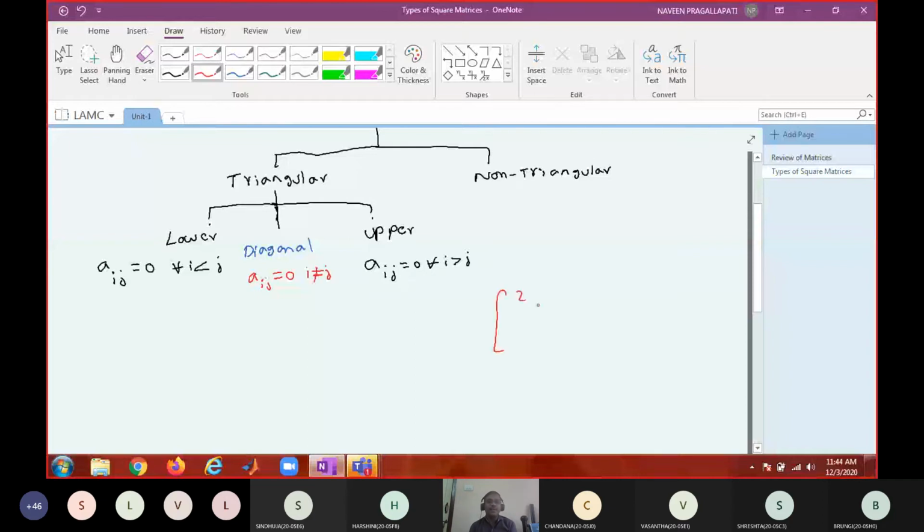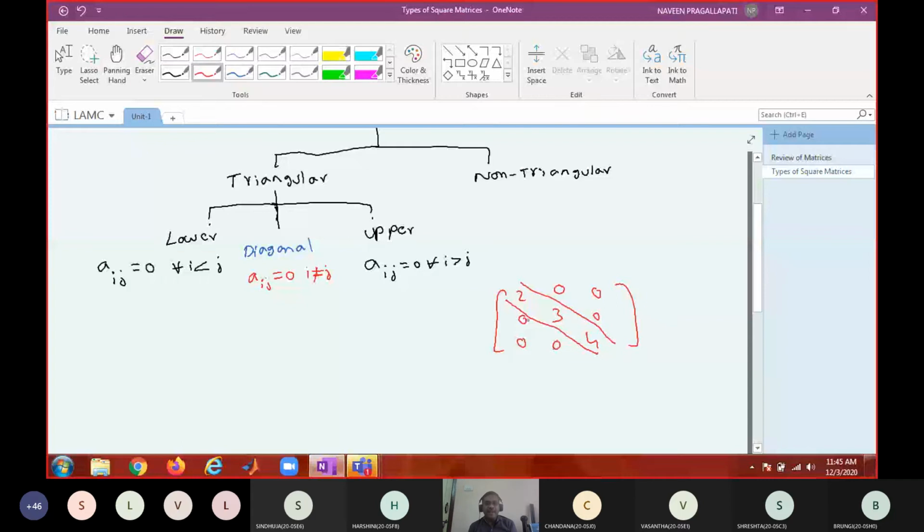Something like 2, 3, 4. Non-diagonal elements means above the principal diagonal as well as below the principal diagonal. So except diagonal elements, all the non-diagonal elements are 0. That means if it is upper triangular as well as lower triangular, then that is said to be a diagonal matrix. Every diagonal matrix is lower triangular. Every diagonal matrix is upper triangular. It is both lower as well as upper triangular.